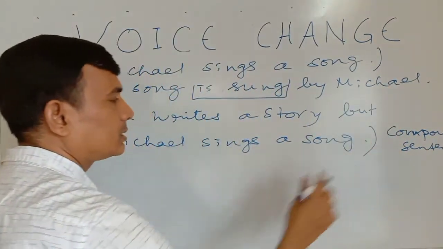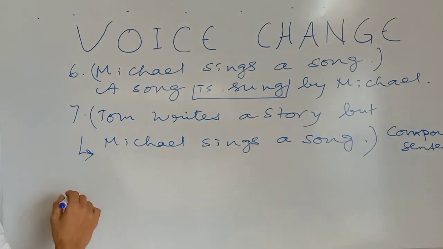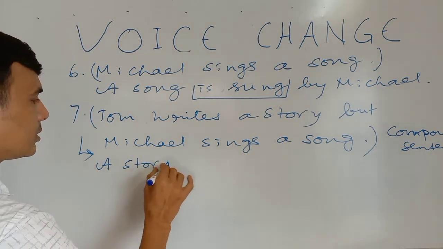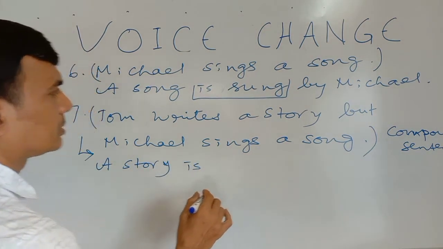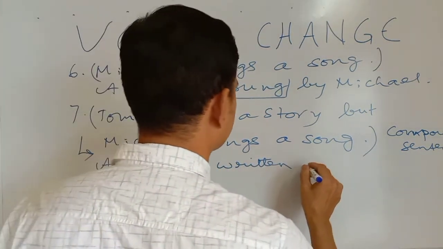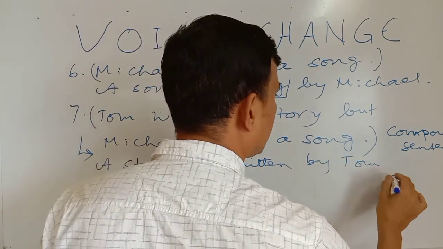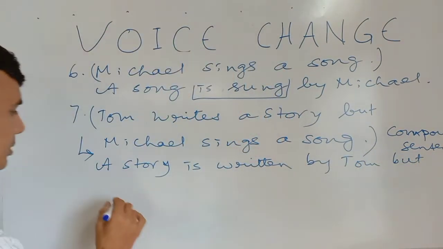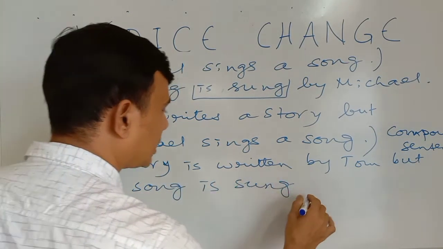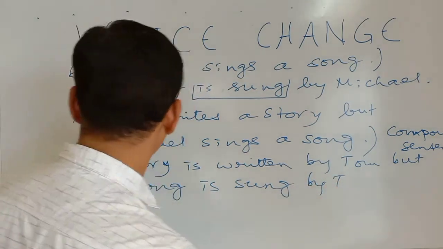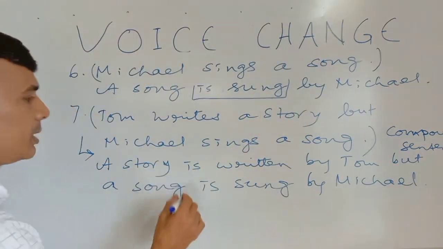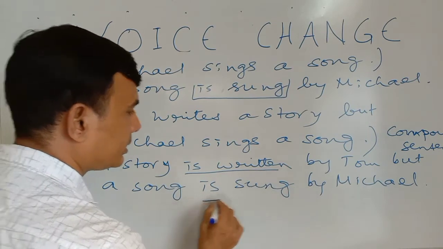This is a simple sentence, this is a compound sentence. So what will be the passive form? The passive form is: A story is written by Tom, but a song is sung by Michael. So remember, is written and is sung.